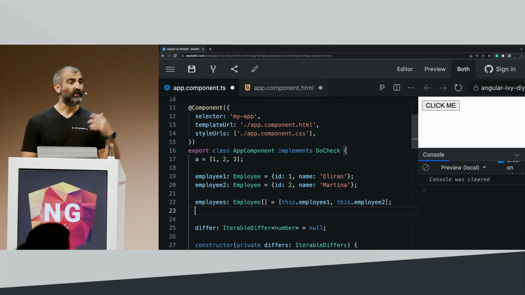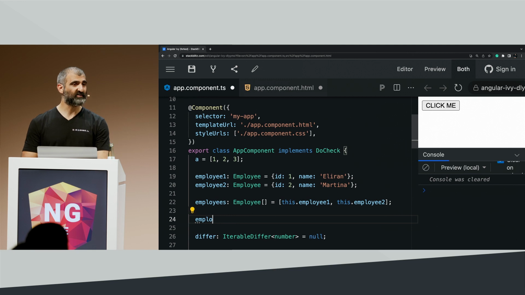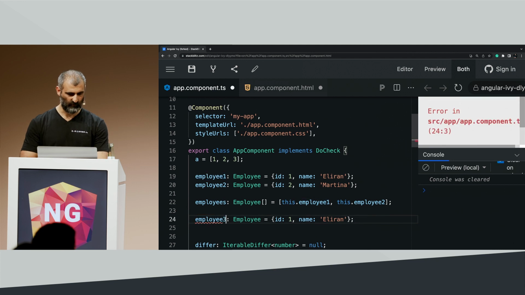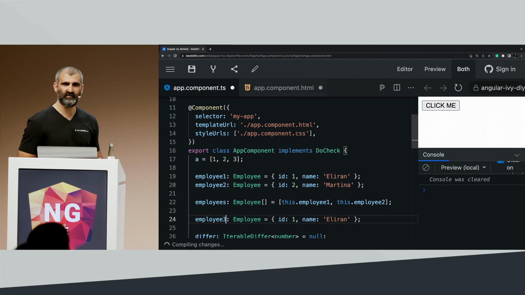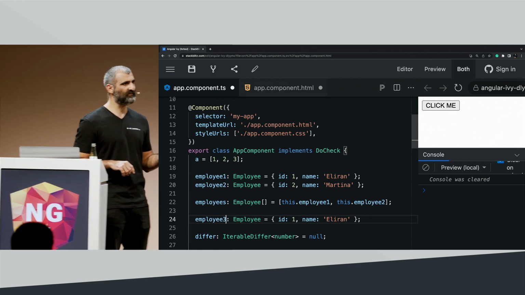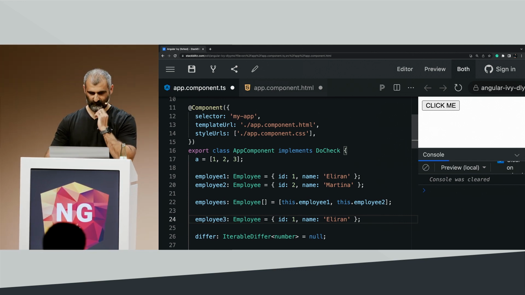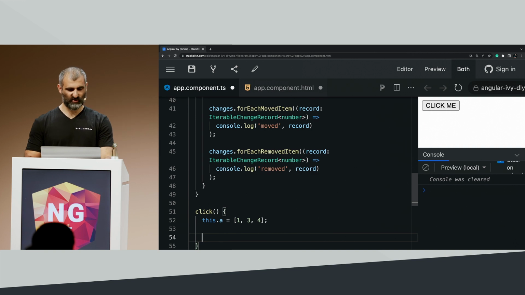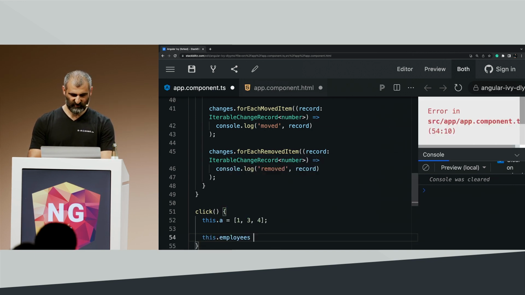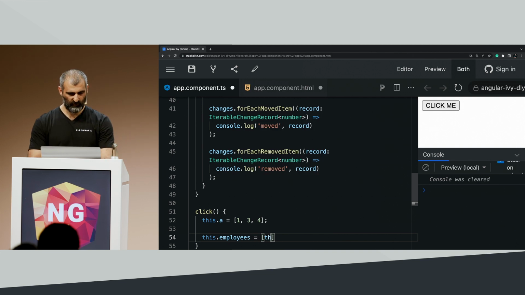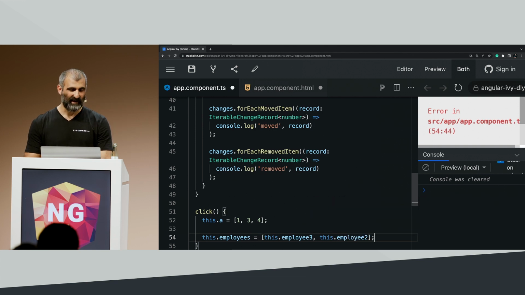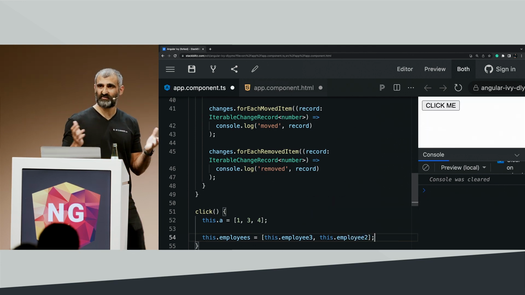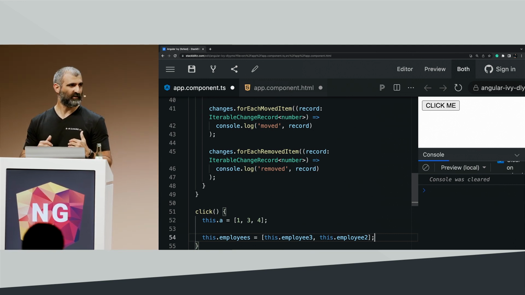Now let's create another employee, which is going to be exactly like employee1. Let's call it employee3. It's going to be exactly like number 1, meaning the same object content, but a different instance. And on the click me event, I want to change the employees from just being number 1 and 2 to be number 3 and number 2. I'm not actually making any changes, I just change the instance, right?